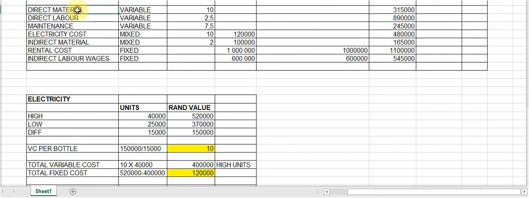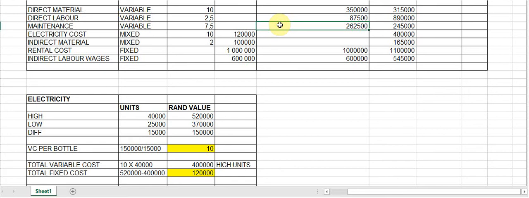So for the direct material, we're going to use our variable cost of 10 Rand, and we need to times it by the actual bottles. And the actual bottle production was 35,000. So I'm going to times it by 35,000. Then for the labor, we're going to take our 2 Rand 50, which was the budgeted variable cost, times the actual bottles of 35,000. And we're going to do the same with maintenance. It is the 7 Rand 50 budgeted cost, and we're going to times it by 35,000 bottles, I beg your pardon, to get to the Rand value.